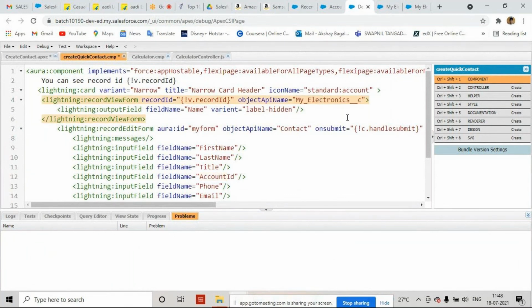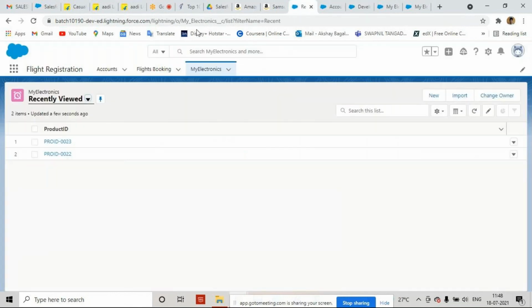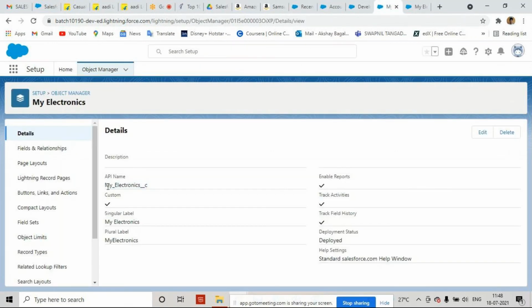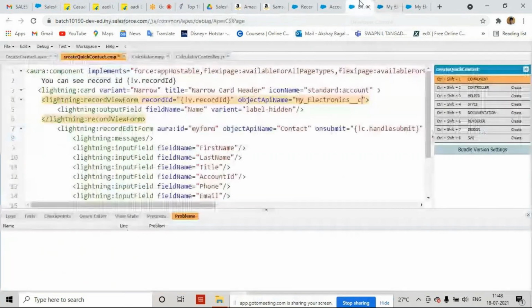Because in Salesforce, the name of the object might be duplicate, but the API name cannot be duplicate. I can create two tabs with the name My Electronics, I can create four tabs with the name My Electronics, but the API names of all four objects will be different. That's why we always prefer the API name in the code, because it is unique.